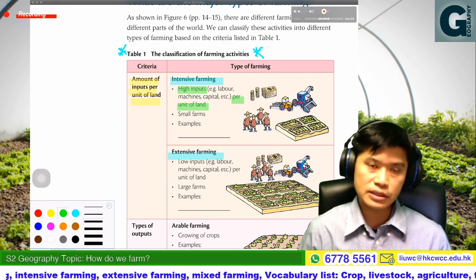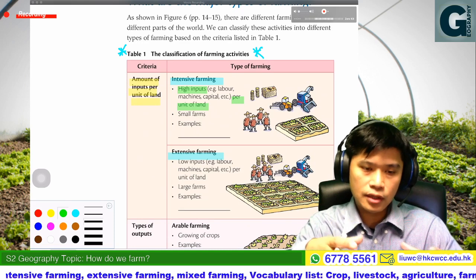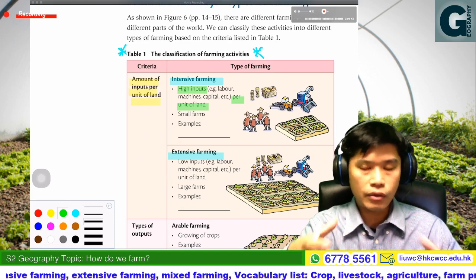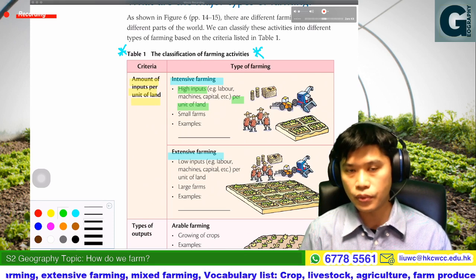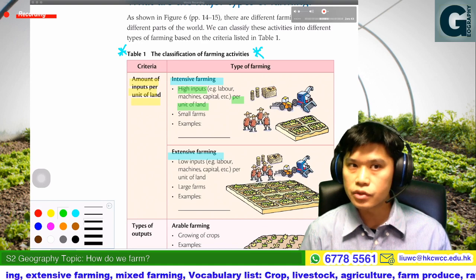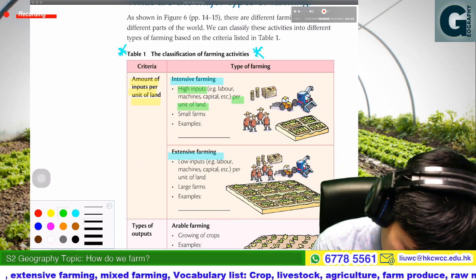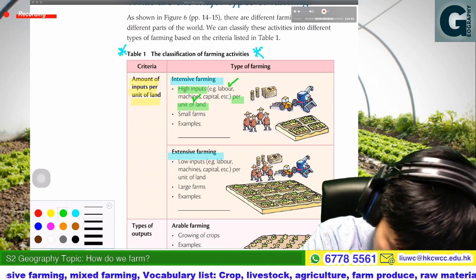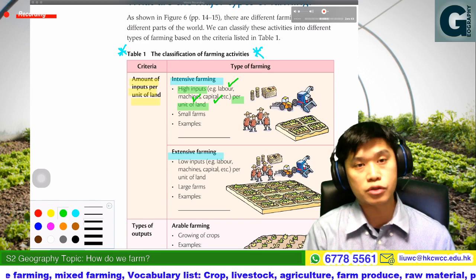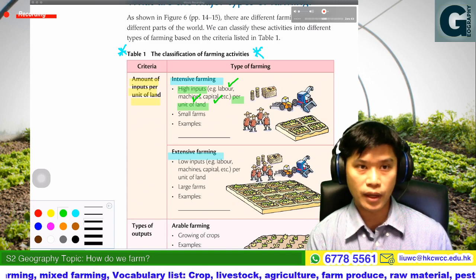What does that mean? At the same area of land, the amount of input is normally high. What would the inputs be? Such as labor, machines or capital, etc. So the input would be high.